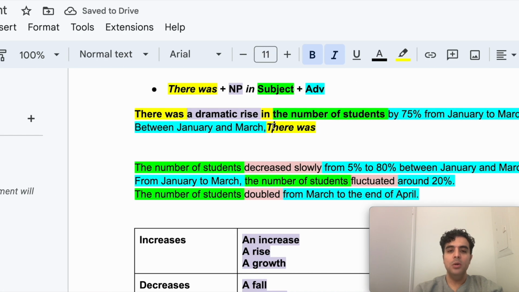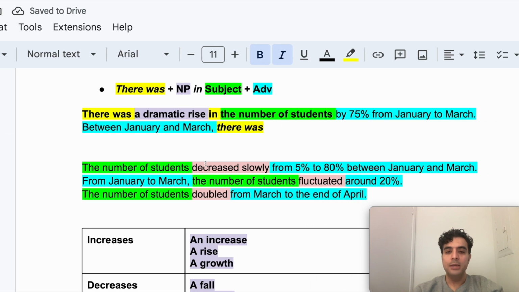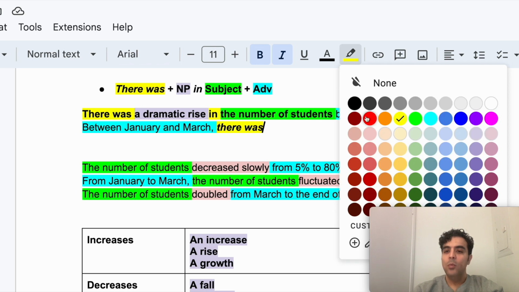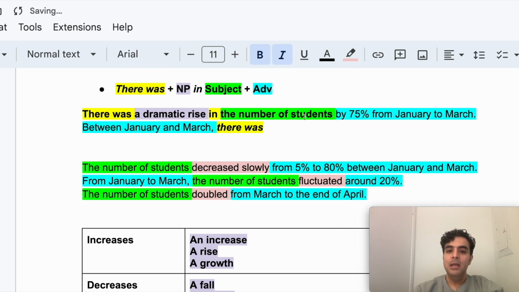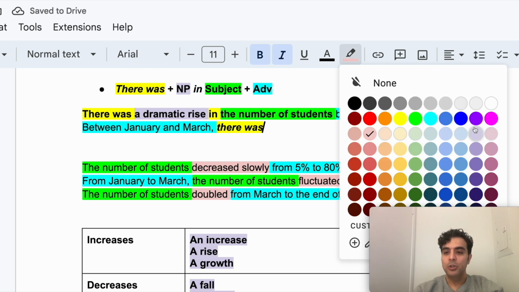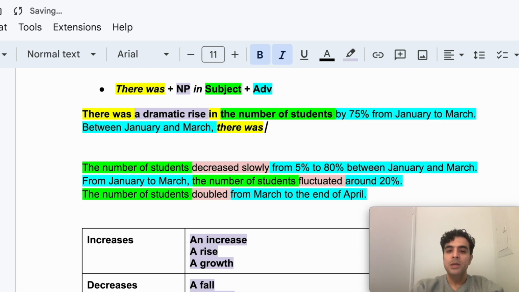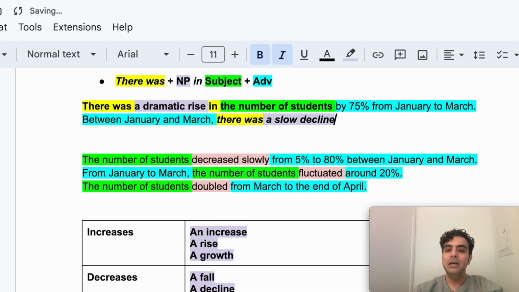Now, there was what? Decreased slowly has to change into a noun form. So what I'm going to do is say there was, whoops, the color should be purple. I'm changing it into a noun. So I'm going to say there was a slow decrease, or there was a slow decline.